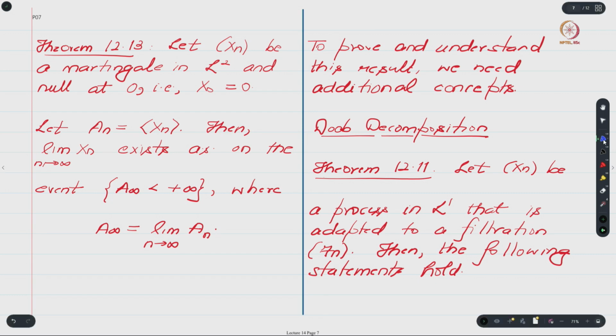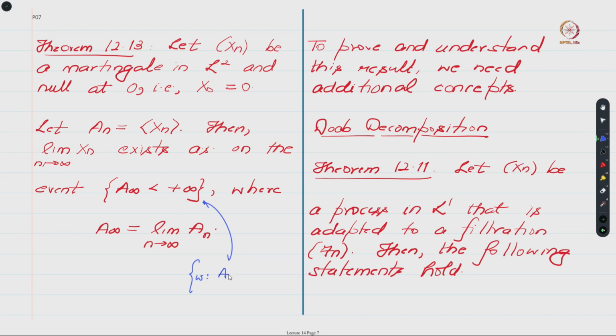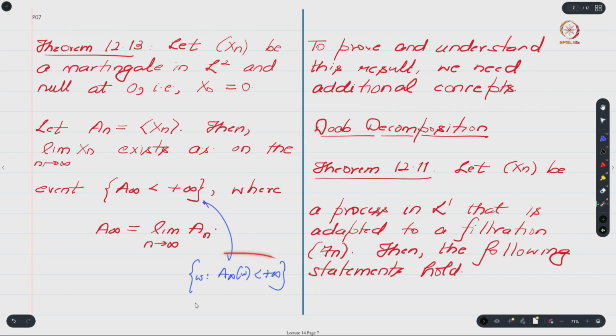Just to recap what this means, it is basically the collection of all omegas such that A infinity of omega is less than infinity. So you collect all those omegas and the claim is that except for a zero measure subset of this set, on all other omega values your limit of xn will exist. Let us go over this result one more time just to get a sense of what exactly is happening.